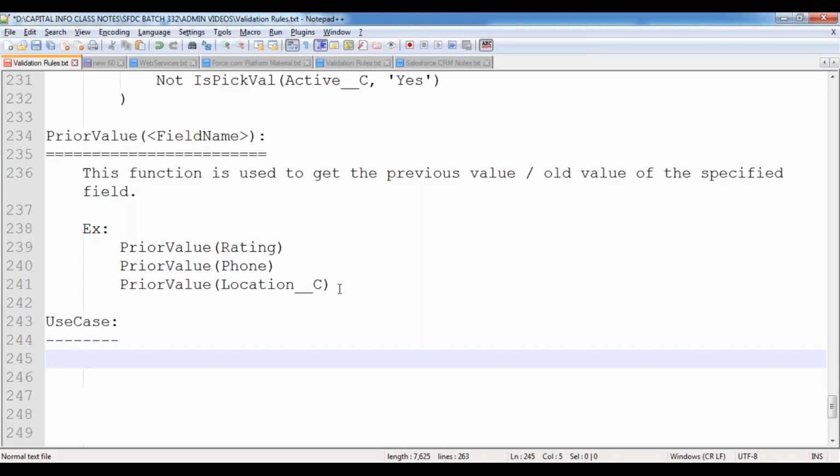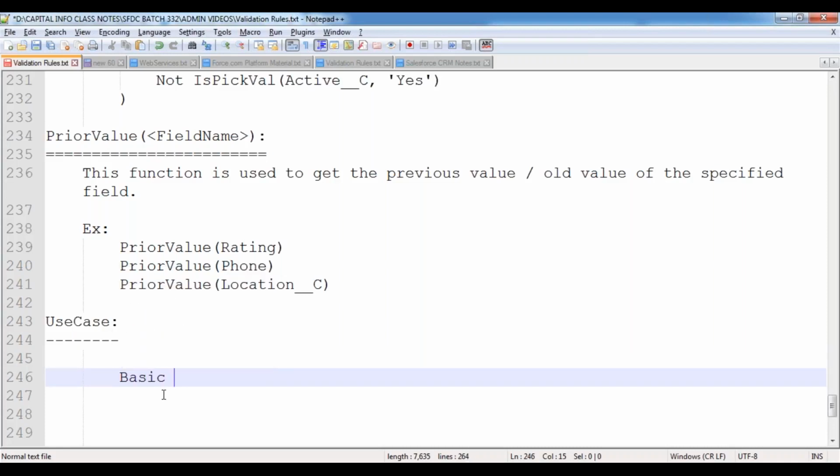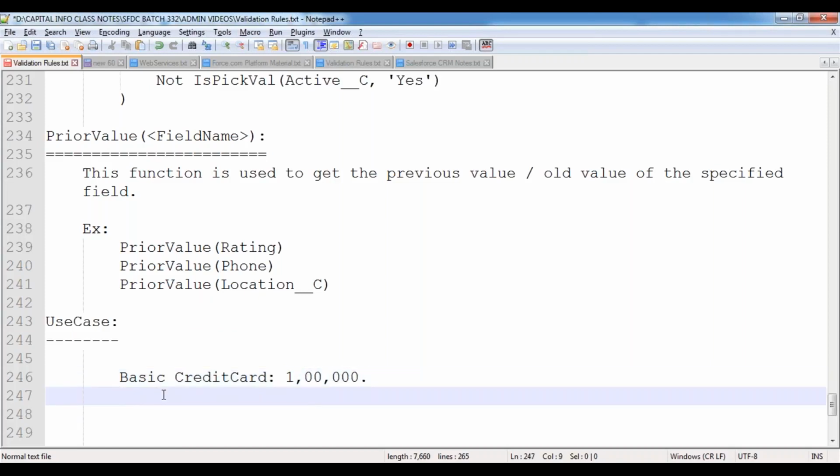Whenever I'm using the bank account, I'm performing so many transactions every day. Based on my transaction history and my credibility, the bank people are offering a credit card. Initially they will offer a basic type of credit card, with a card limit of 1 lakh rupees. I'm using this credit card and purchasing some products online with it.